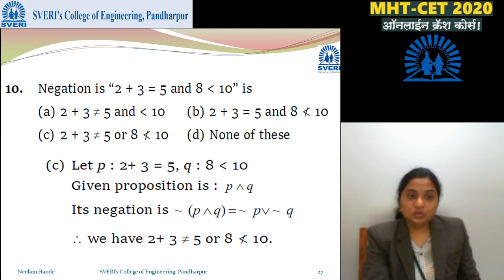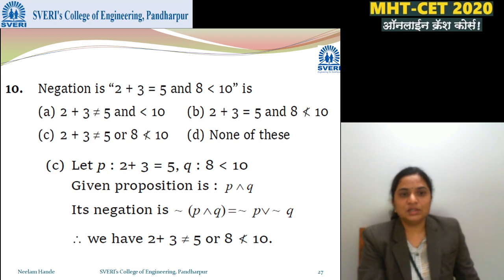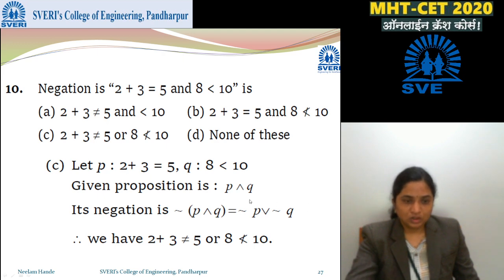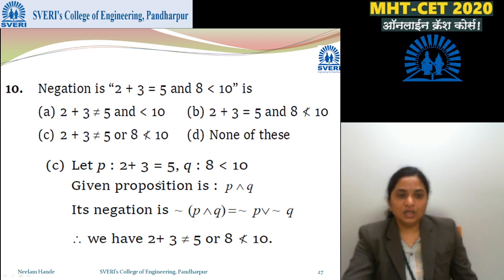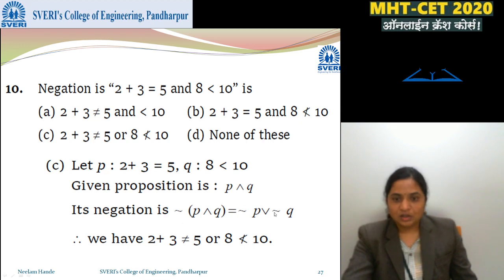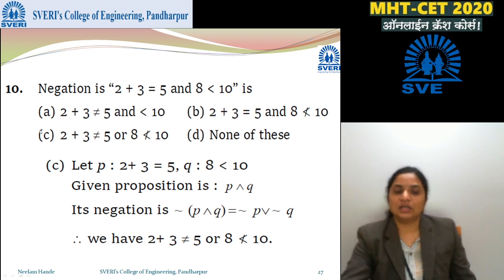Negation of 2 plus 3 is 5 and 8 is less than 10. First of all, 2 plus 3 is equal to 5, we will call it P, and 8 is less than 10 is Q. Then the given proposition is P and Q. We have to find the negation of P and Q, which is negation P or negation Q. So negation P is 2 plus 3 is not equal to 5, or negation Q is 8 is not less than 10. So there is an or in between. So C is the correct answer.